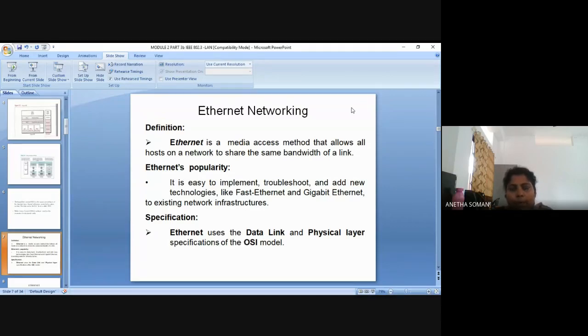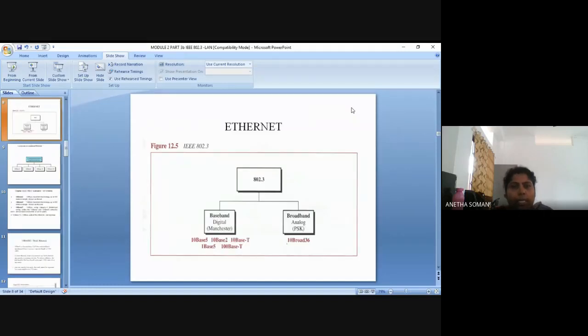Now, what is its popularity? It is easy to implement. You can troubleshoot it easily. You can add new technologies, like fast Ethernet and gigabit Ethernet, to the existing network infrastructure. You will have a traditional Ethernet or an existing infrastructure, and you can add on to it. New technologies can be added without much difficulty. That is the popularity of Ethernet. It uses the data link and physical layer specifications of the OSI model. Now, what are the categories of this 802.3?